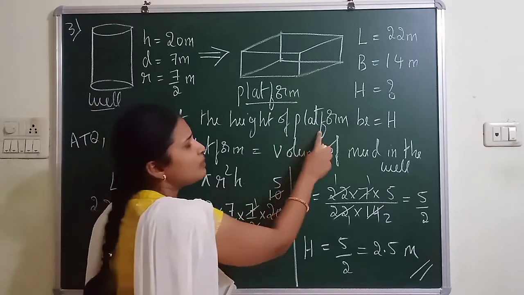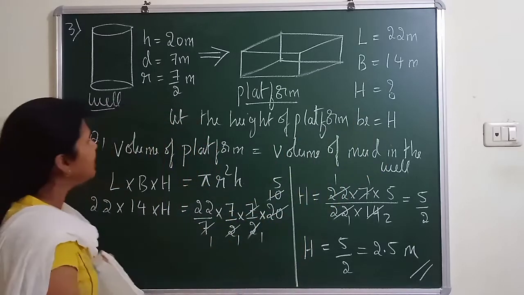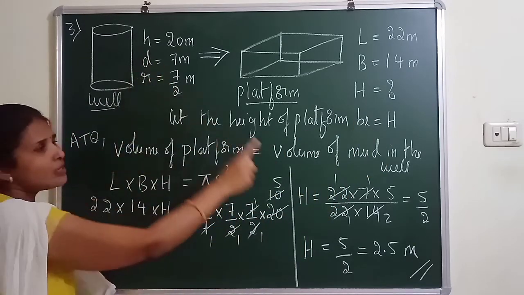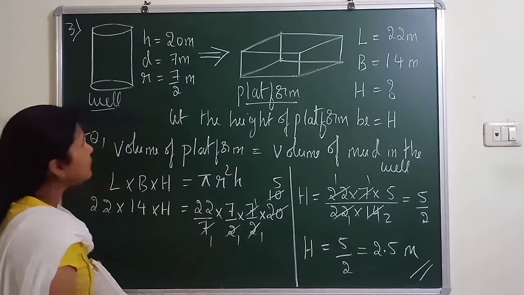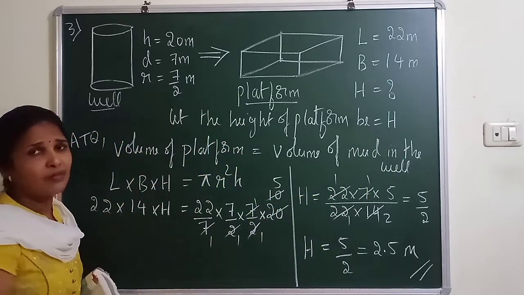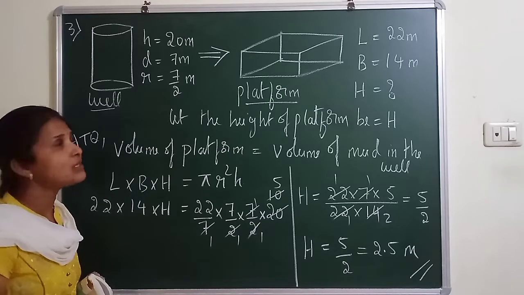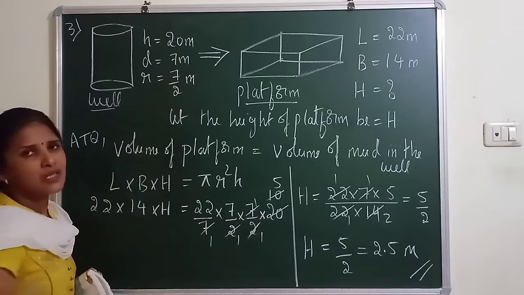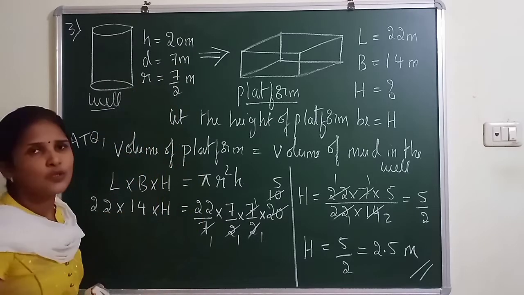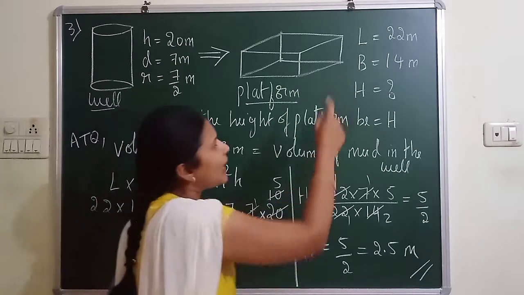Let the height of the platform be h. And be careful, already we have one h here, so take capital H here. Dimensions are ready for the well, that is the cylinder. We need radius and height. Diameter is given as 7 meters, so radius is 7 by 2, and height of the well is 20 meters.